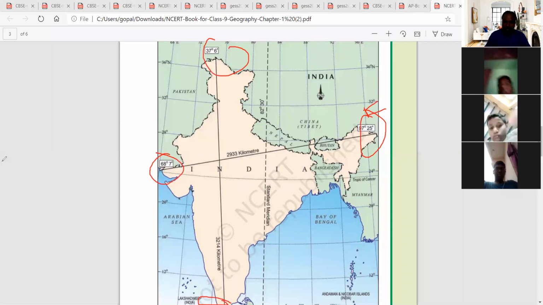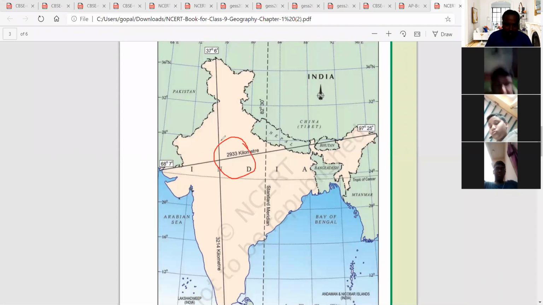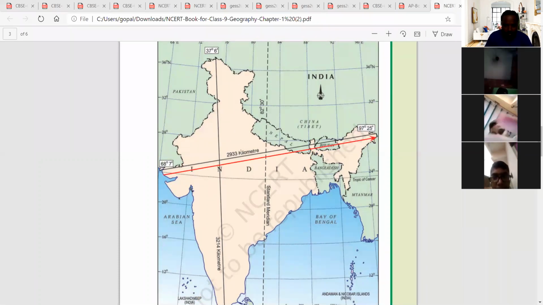Next is the distance between north and south. What will be the distance? From this point, it is about 2933 kilometers. I will show you with the arrow mark.